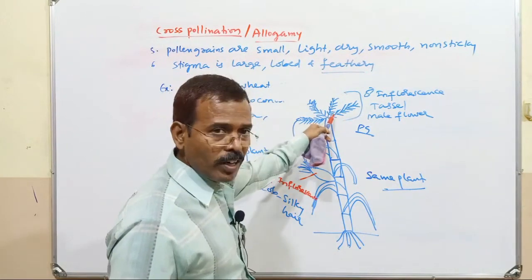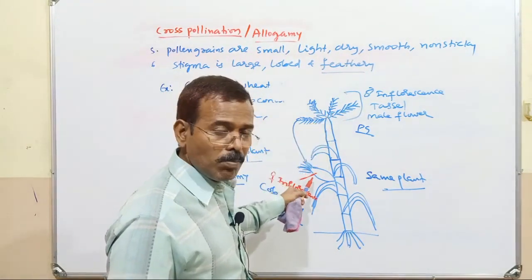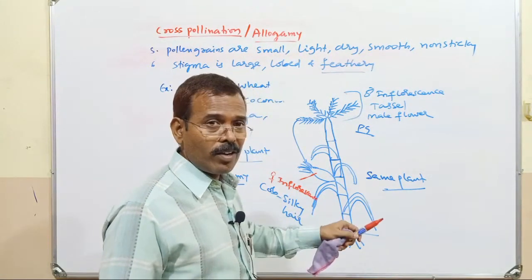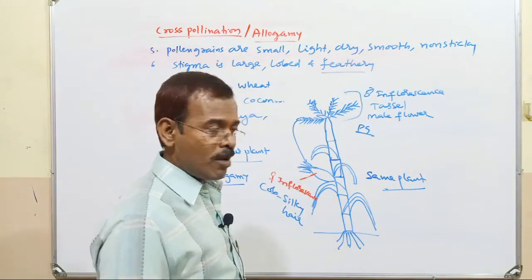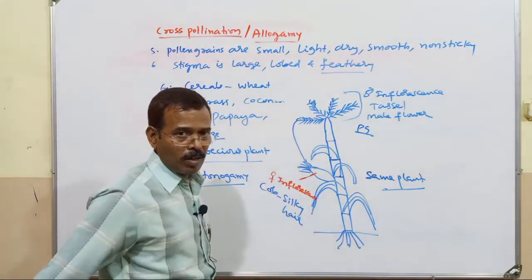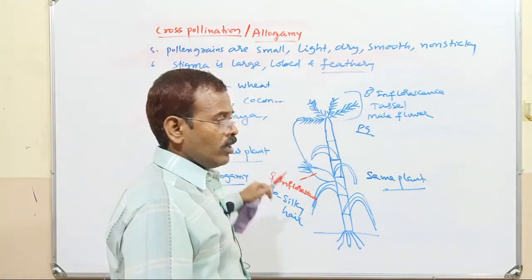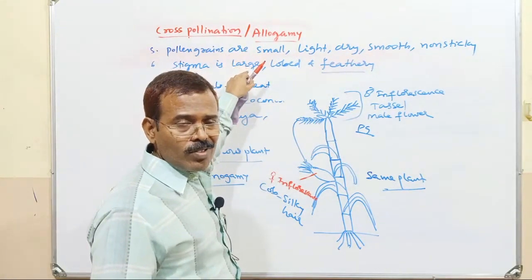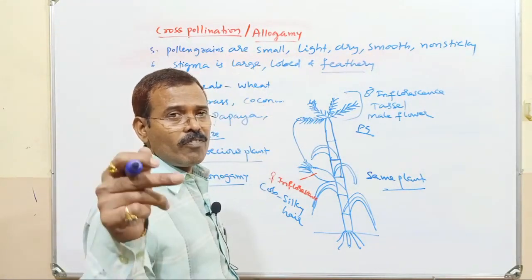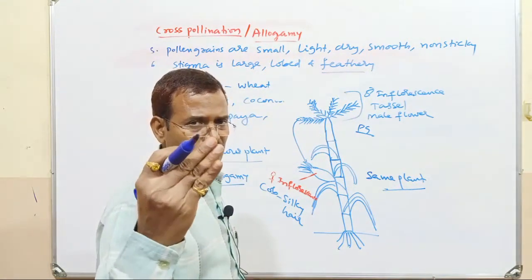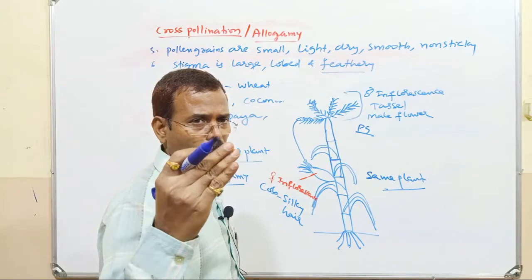So it is a good example of geitonogamy and also a good example of wind pollination. These are all the characteristics and examples of wind pollinated plants. So remember, there are 4 characteristics you have to remember, very, very important.